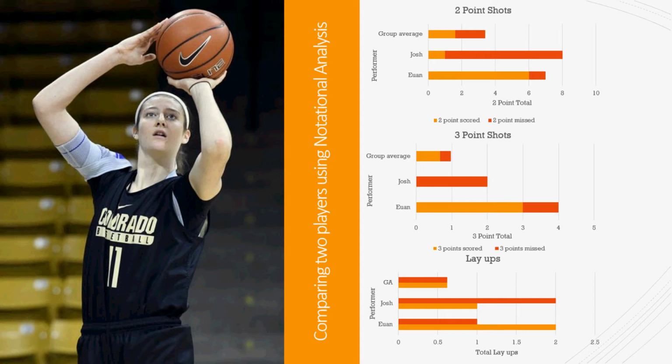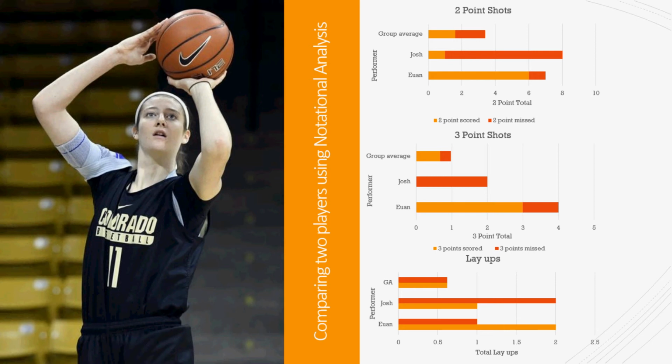For 3-point shots, it's sort of the same story. Ewan has more experience and has over triple the group average of 3-point shots, with the group average only being 0.75 scored per player, and on average, players only missing 2.5 shots from the 3-point line, whereas Ewan missed 1. This means that statistically Ewan has a higher missing percentage on 3-point shots than the group average, but that is also not the case, as many players did not decide to shoot from the 3-point line, which alters the results and does not give us a clear representation of the data.